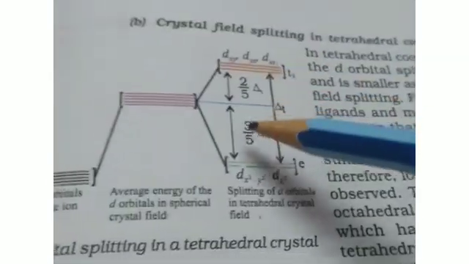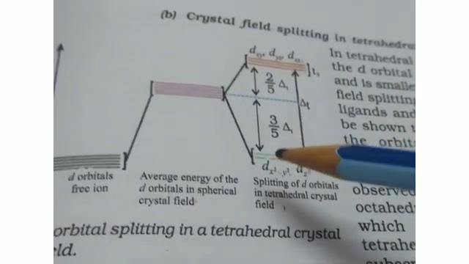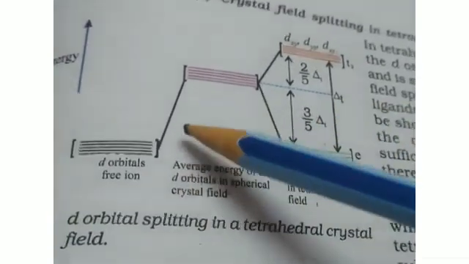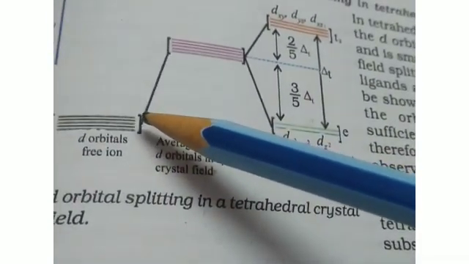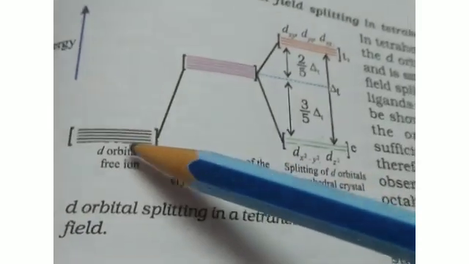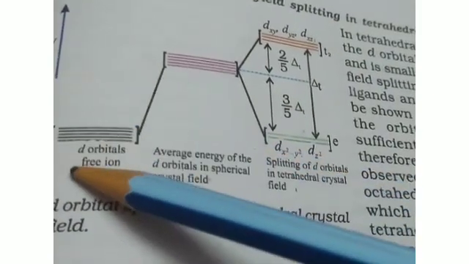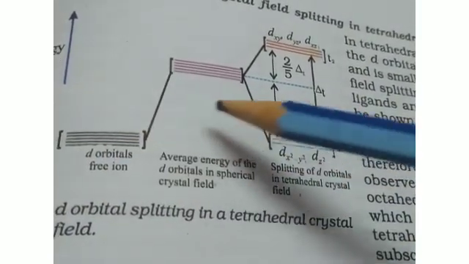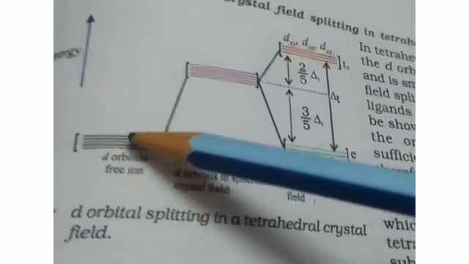Okay, now let's see the splitting in a tetrahedral complex. This is how the crystal field splitting occurs in the tetrahedral complex. In the metal ion, the d orbitals are degenerate, that is, they have the same energy.